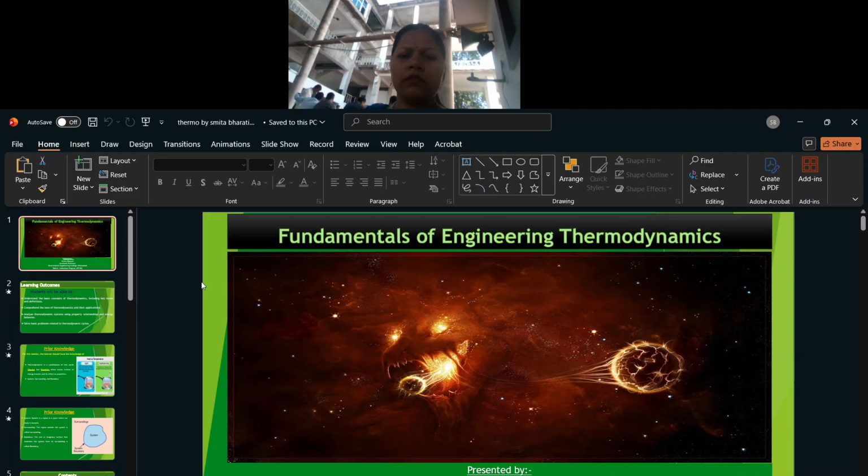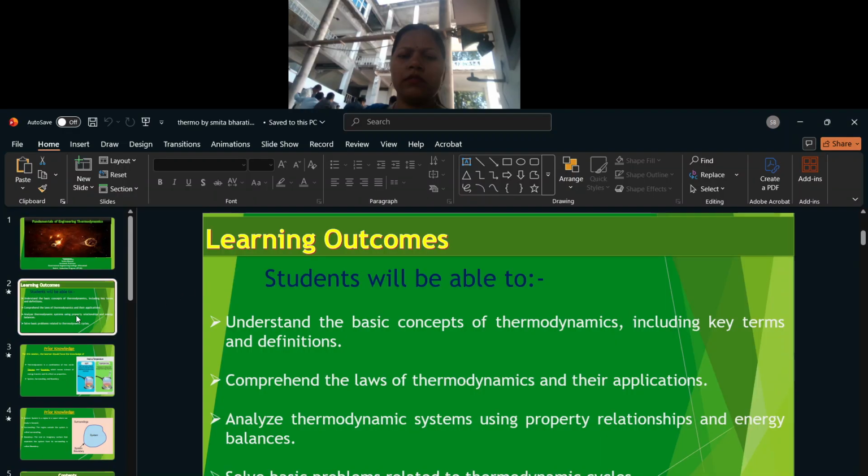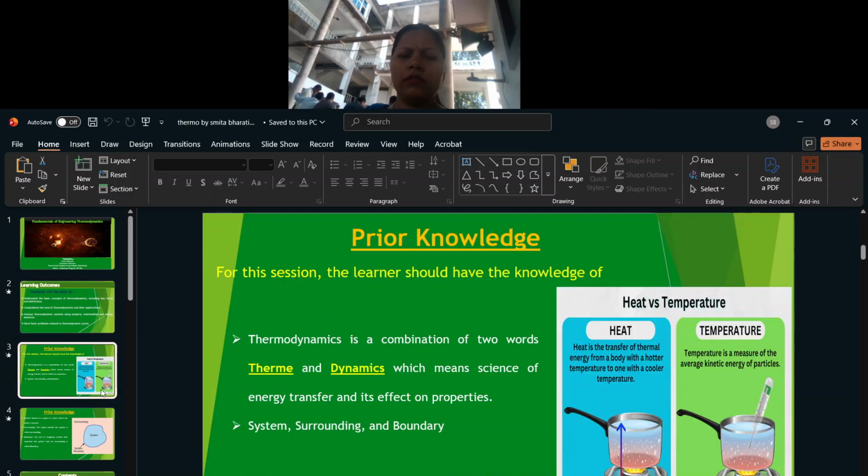Fundamentals of engineering thermodynamics. Learning outcomes. A student will be able to understand the basic concept of thermodynamics, including key terms and definitions, comprehend the laws of thermodynamics and their application, analyze thermodynamic systems using property relationships and energy balance, solve basic problems related to thermodynamic cycles.